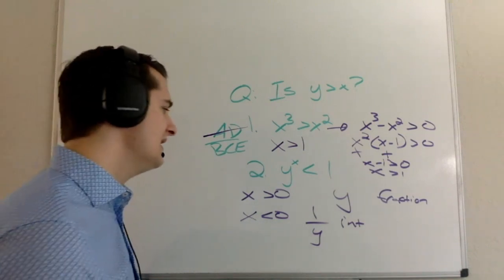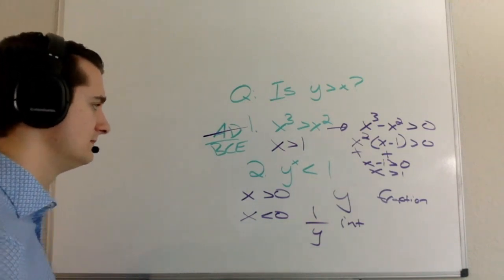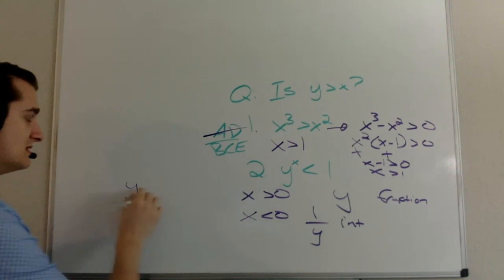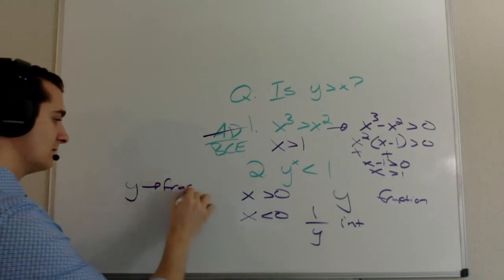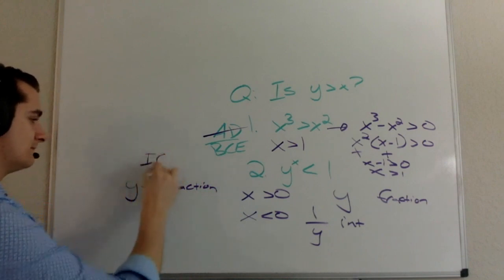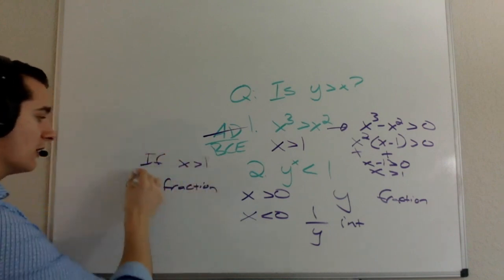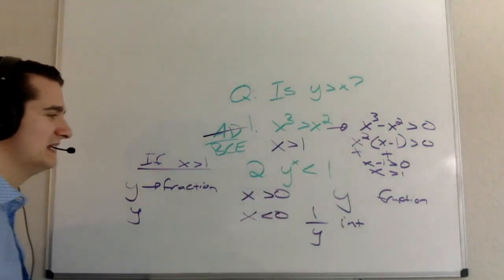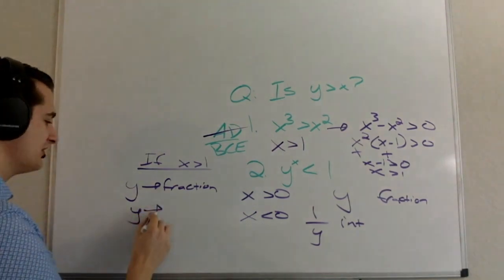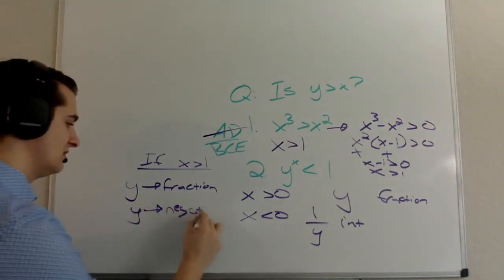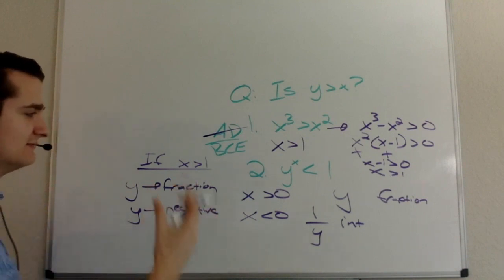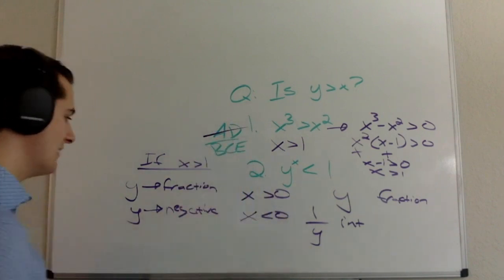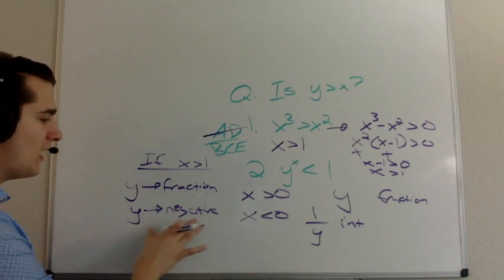Well, here's what I know: if x is greater than 1, then y could either be some sort of fraction, or, if I end up having an odd integer, y could also be some sort of negative. Right, because negative 3 raised to the third is going to give me negative 27, which is less than 1. So if x is greater than 1, y could also be negative.